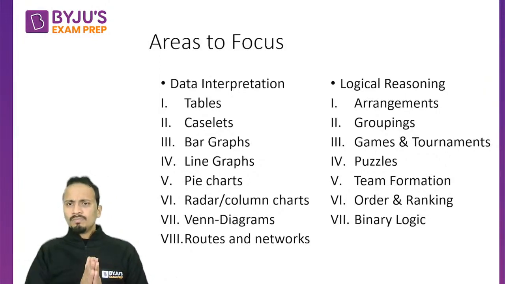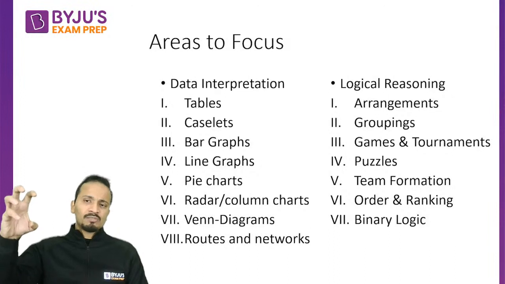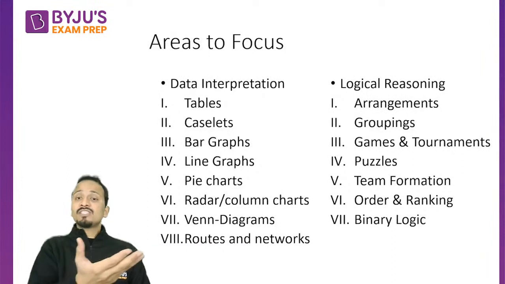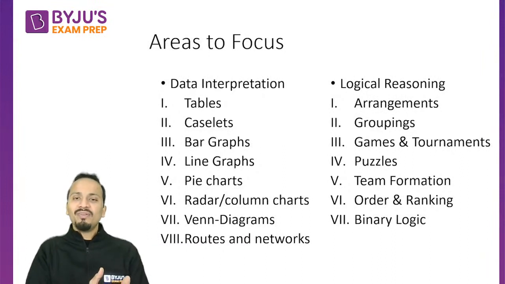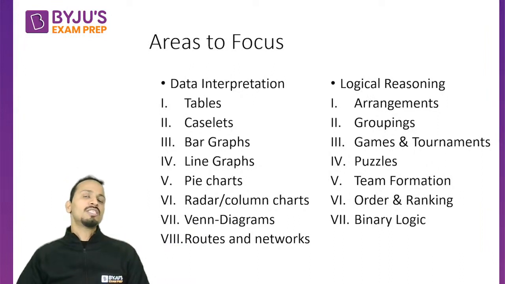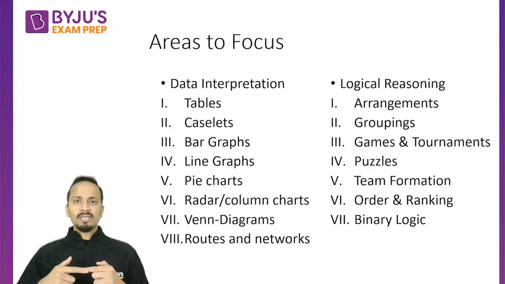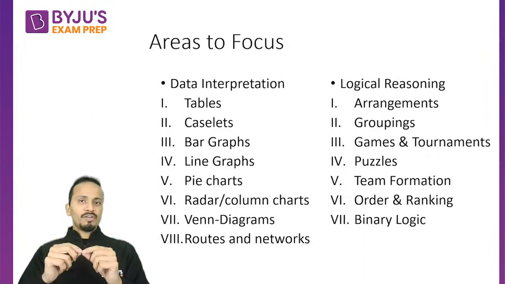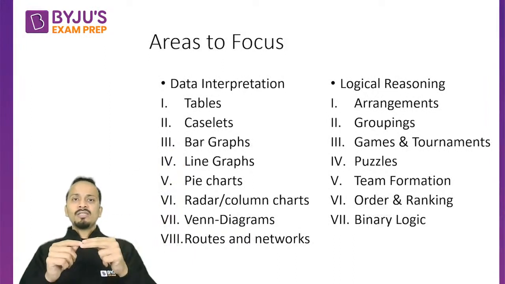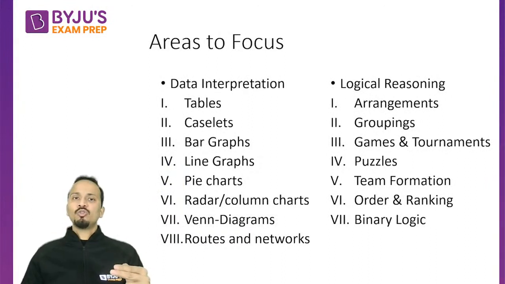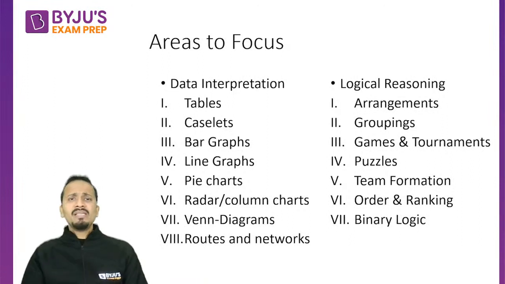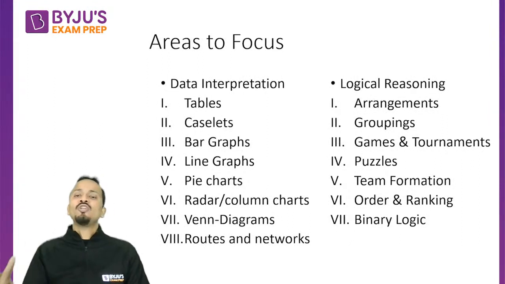Okay, now moving on to different types of questions. I've just explained what tournaments are. It can be a round robin tournament, or if you are following the Australian Open, which is happening nowadays, the Australian Open is a knockout type of tournament. So we start from round one. Let's say I'm playing with you. In round one, we both are playing. If you win, you will go to the next round. If I have lost, I will be knocked out of the tournament. So these types of tournaments are called knockout tournaments. There can be questions on games and tournaments as well.